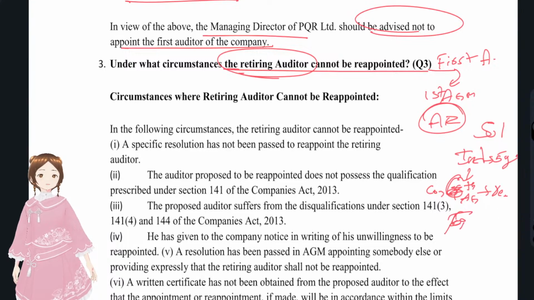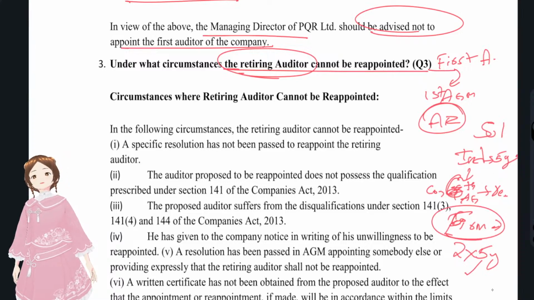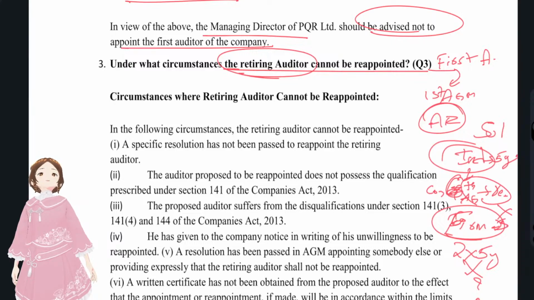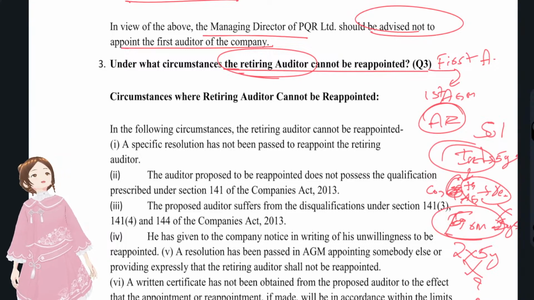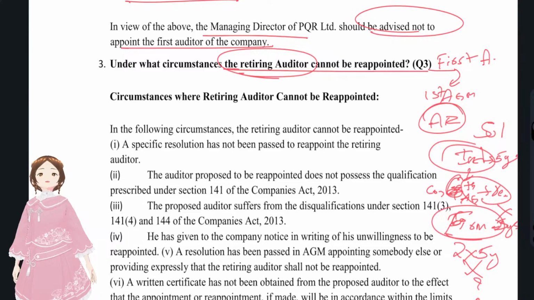If it's a firm, it might also be a retiring auditor, but there's a chance that it might be reappointed for 2 consecutive terms of 5 years. Okay, but see here, this firm is eligible to be reappointed. An individual cannot be reappointed because 5 years have elapsed, so the appointment would not be as per law, but here it is as per law. Okay, now I think you understood what a retiring auditor is.